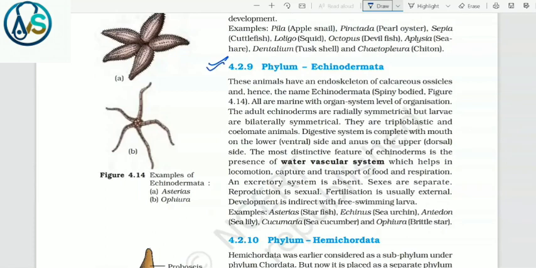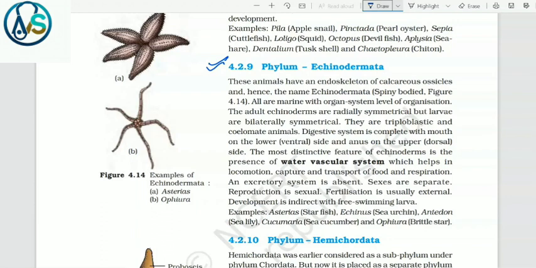4.2.9 Phylum Echinodermata. These animals have an endoskeleton of calcareous ossicles and hence the name Echinodermata, that is spiny bodied. All are marine with organ system level of organization. The adult echinoderms are radially symmetrical but larvae are bilaterally symmetrical. They are triploblastic and coelomate animals. Digestive system is complete with mouth on the lower, that is ventral side, and anus on the upper, that is dorsal side.